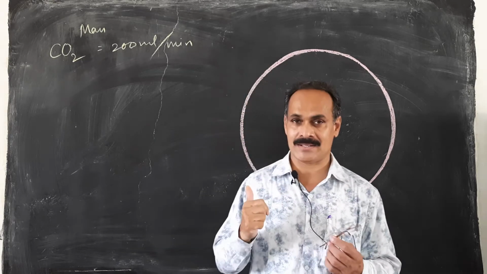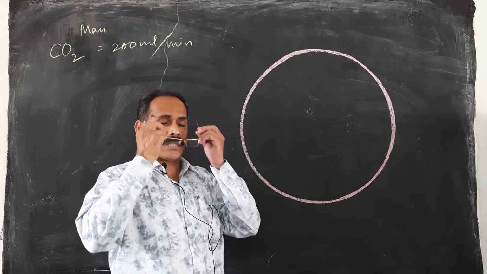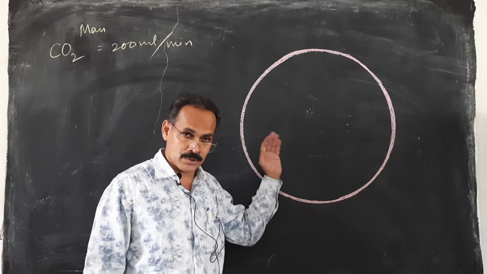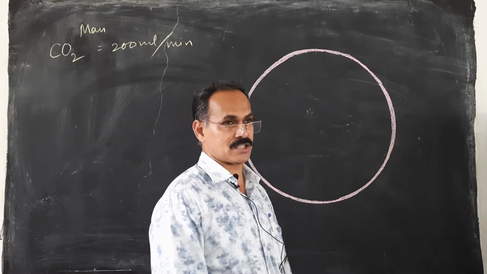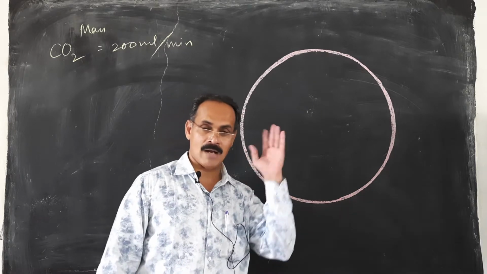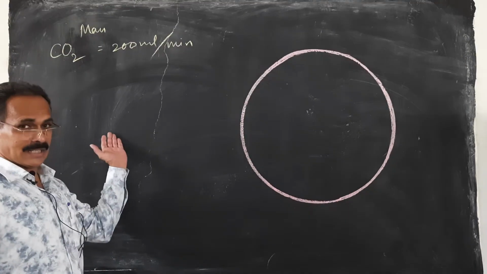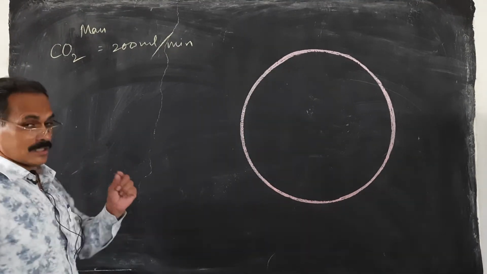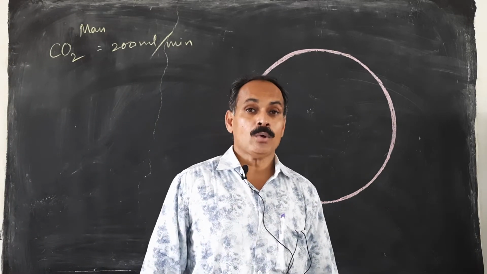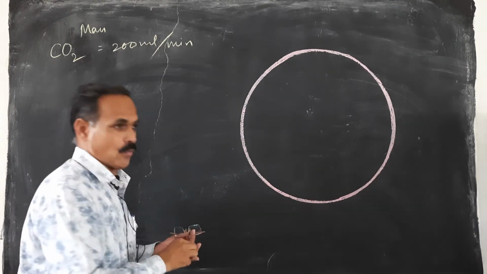So who does that? Who is doing that continuously and constantly in our body? The CO2 is transported by blood from tissue to lungs, and thereafter that CO2 is eliminated into the lung alveoli, and thereafter it is expired out. So let us see the CO2 transport. Actually this CO2 is transported in three different ways.